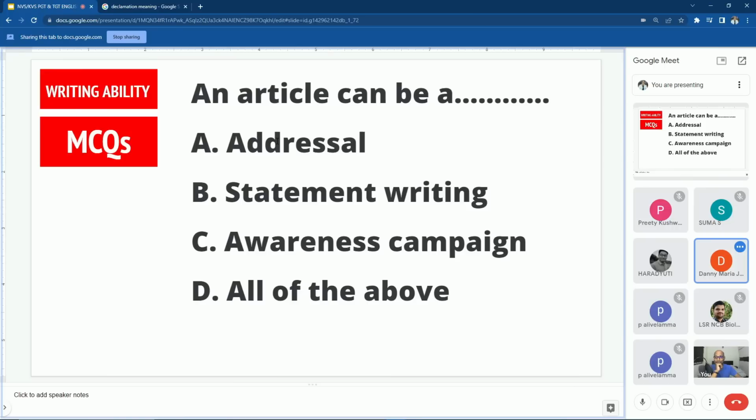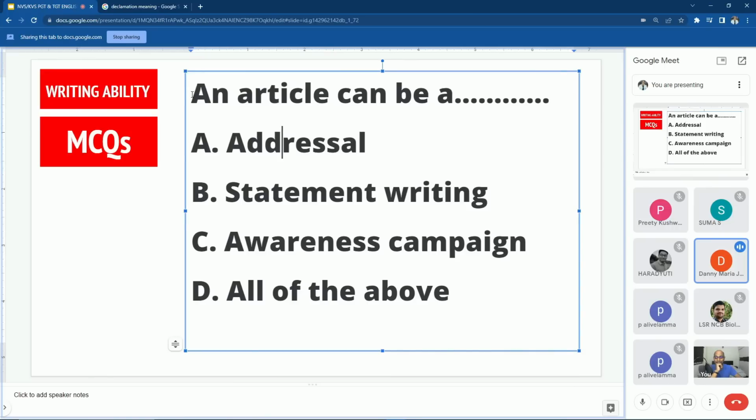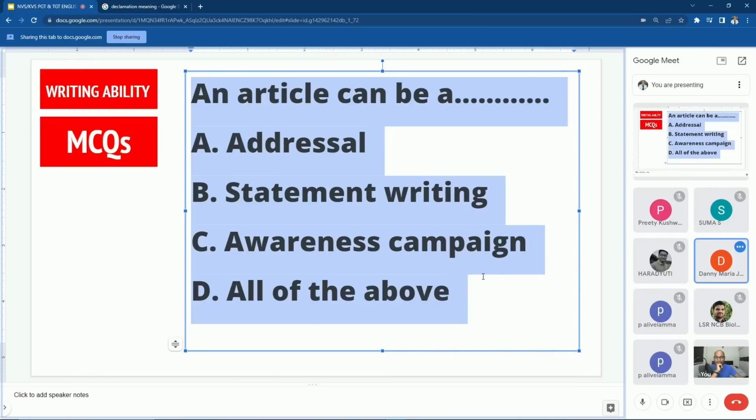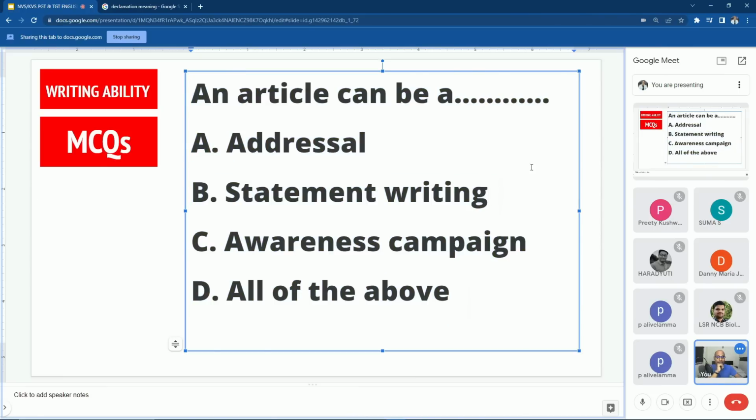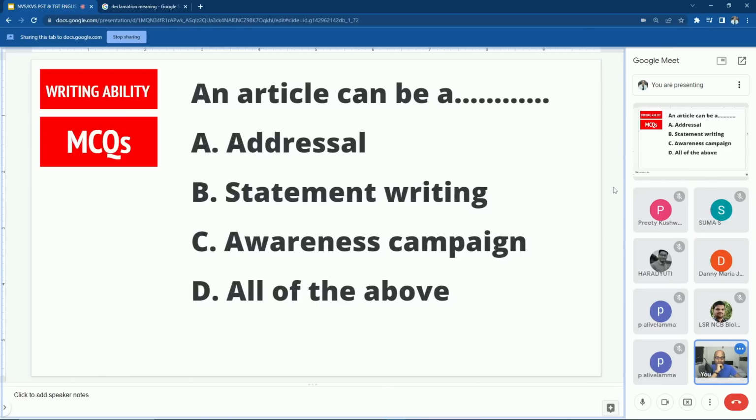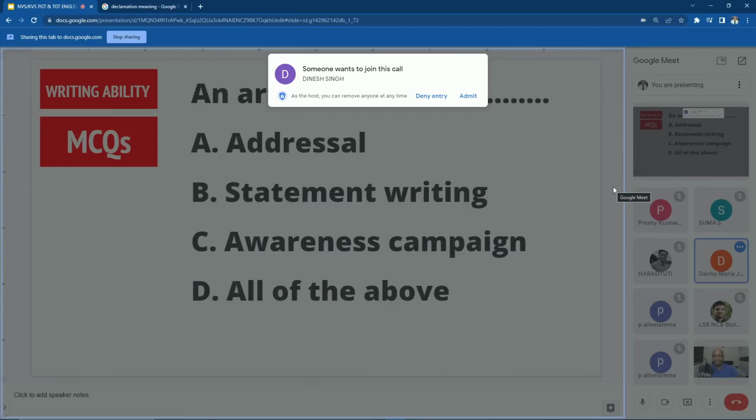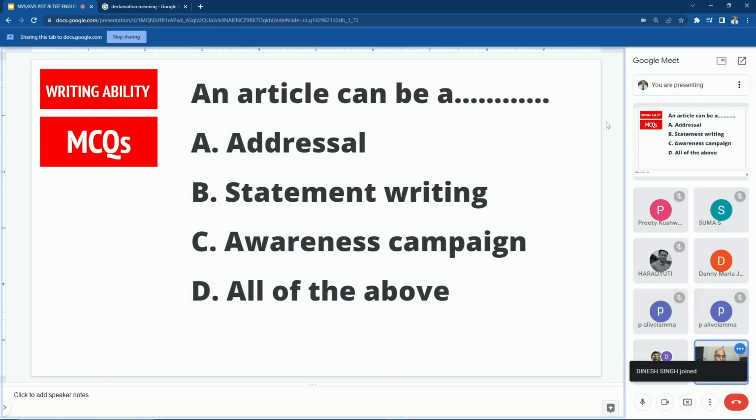No. Then? Think about it. Statement writing, sir. What is statement writing, Danny? That is giving statements about something on a topic. I don't know exactly, sir. Preeti, are you there?